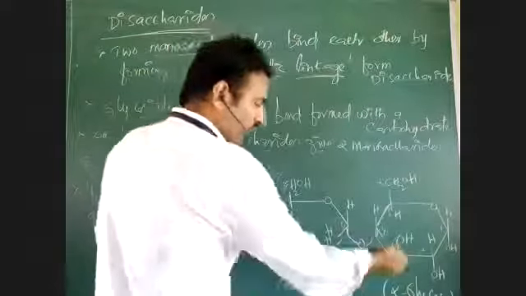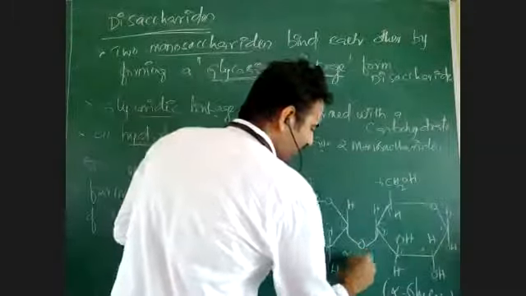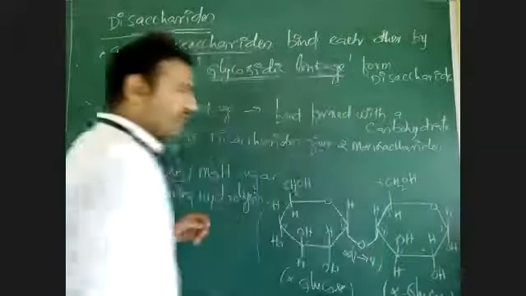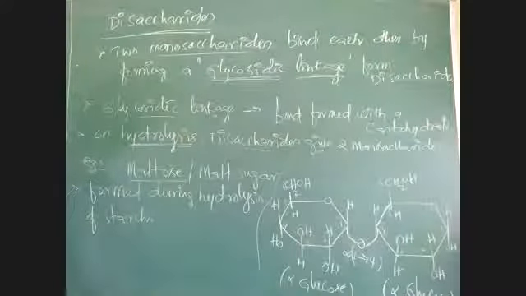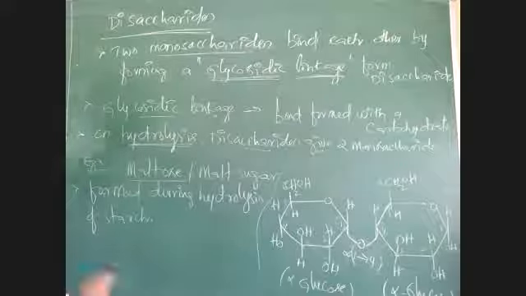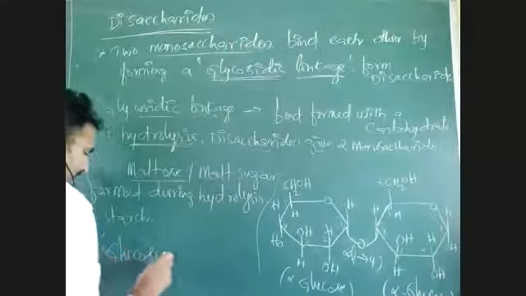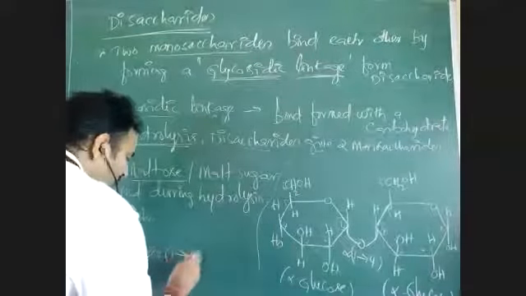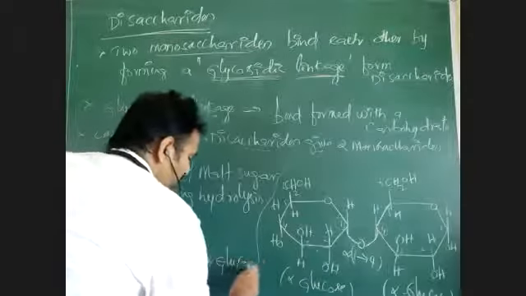And it is alpha glucose. So this glycosidic bond is named alpha 1,4 glycosidic linkage. So we can write maltose as alpha glucose, 1,4 glycosidic linkage, alpha glucose.